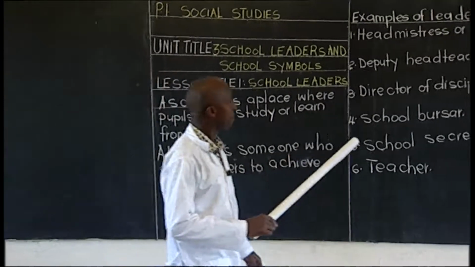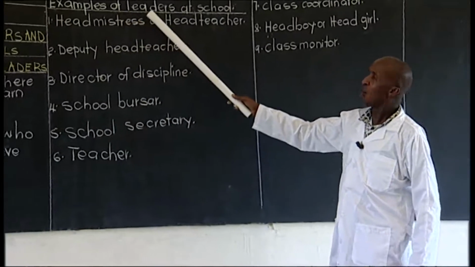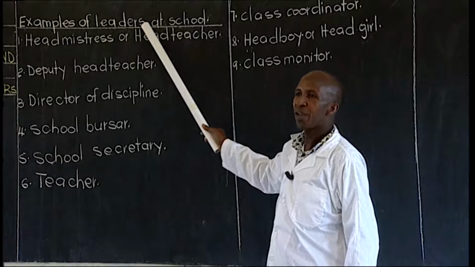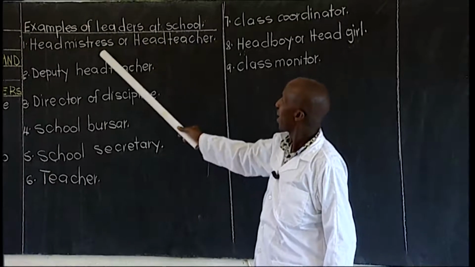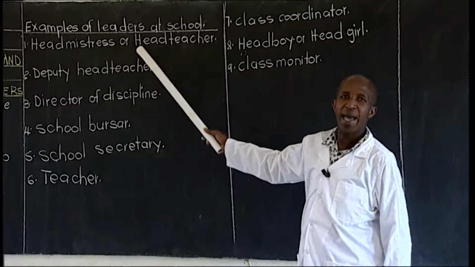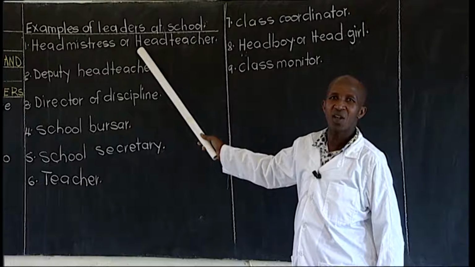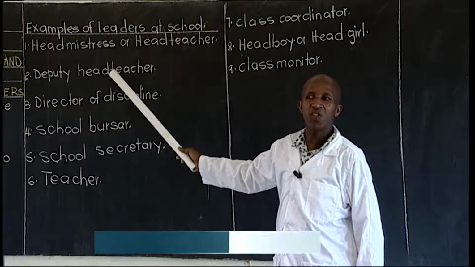Good pupils. Examples of leaders at school. Good. Headmistress or head teacher. Deputy head teacher.